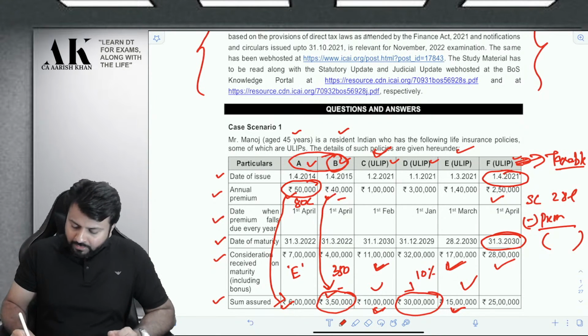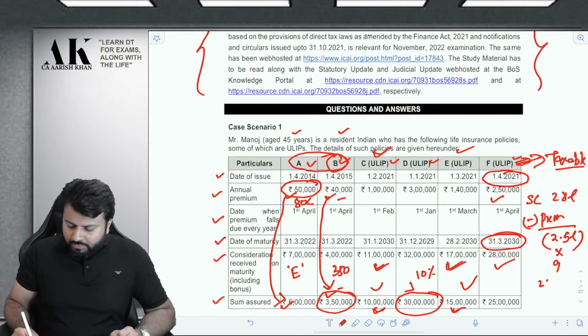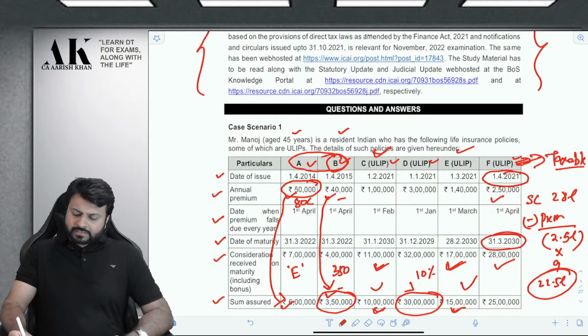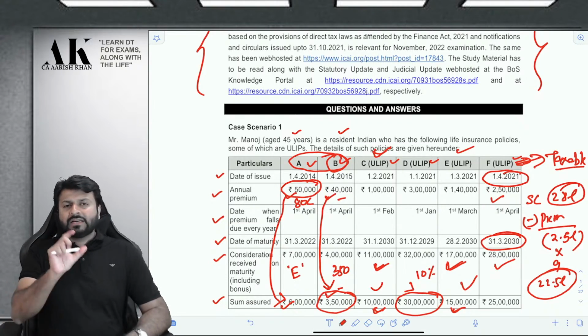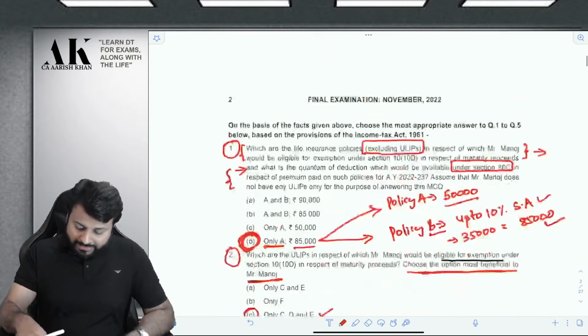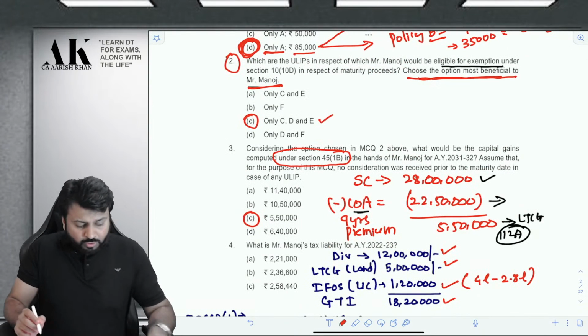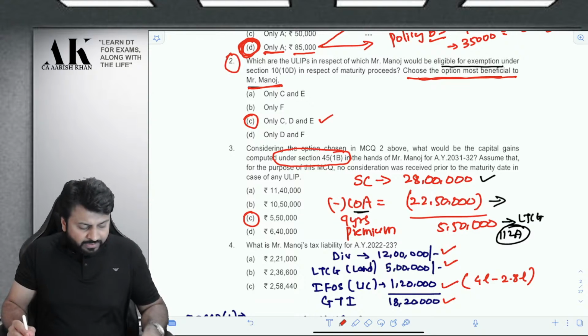So you will multiply 2.5 lakhs into how many years? 9 years. So this will come to 22.5 lakhs. So your cost will be 22.5 lakhs. Your sale consideration is 28 lakhs. Therefore, the differential amount will be taxable as capital gains under section 45(1)(b) as per the new amendment. So as per section 45(1)(b), the difference amount will be taxable as capital gains.